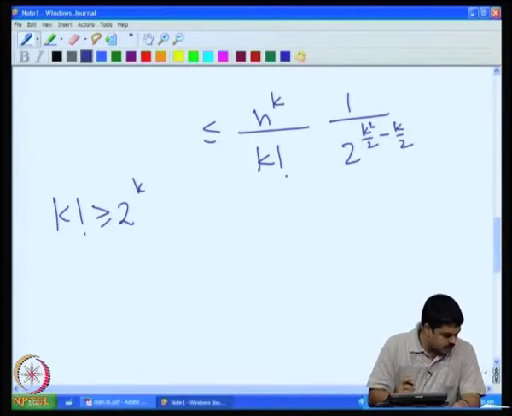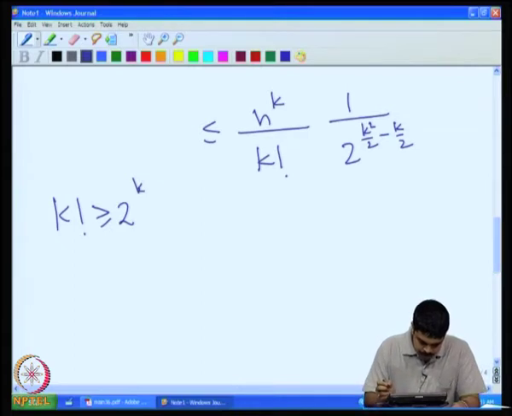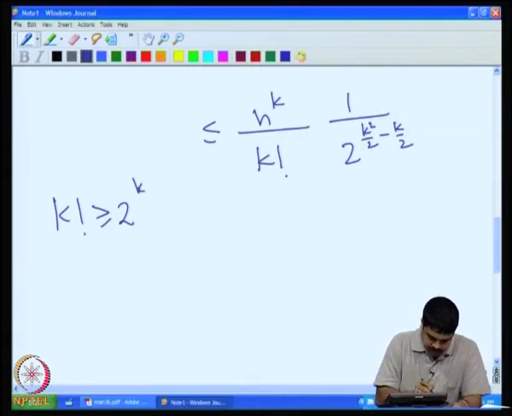So, therefore, we can substitute by, so we can say 4 factorial.